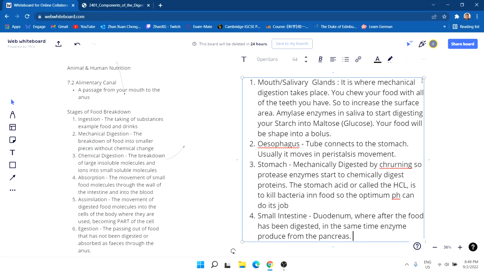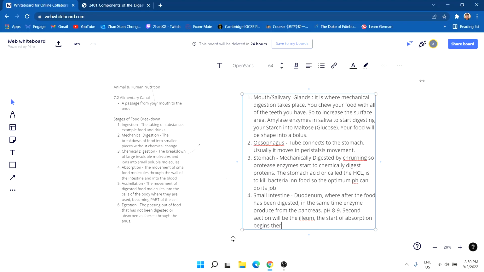Around the intestine, it's around pH 8 to 9, an alkali level. And then the second section will be the ileum. The start of absorption begins there. After that, it links to something called the villi, which absorb things.